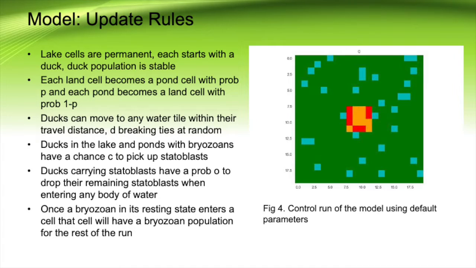And to model the resilience of the bryozoan statoblasts, if a bryozoan in its resting state enters a cell, that cell will have a bryozoan population for the rest of the run, regardless of if it switches between a dry land cell or an ephemeral pond cell. As a side note, if I say cell or tile, just know they mean the same thing.